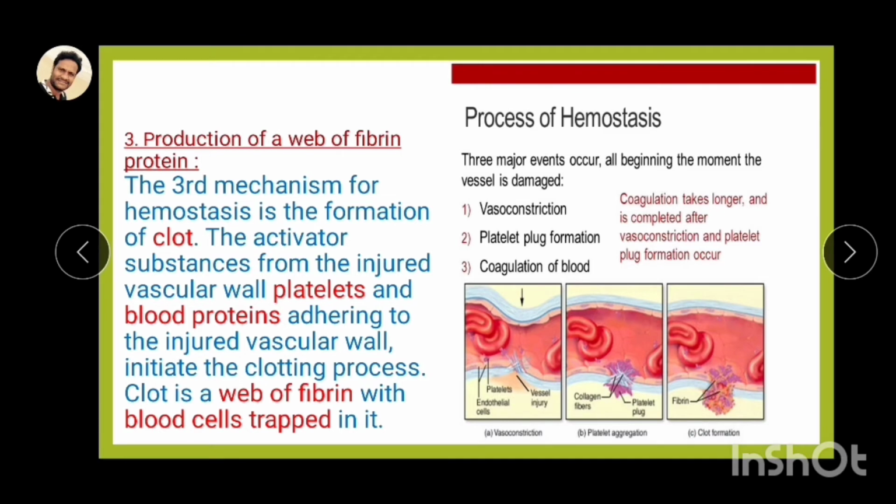This is the third mechanism in hemostasis, formation of the clot. Platelets completely adhere to the injured vascular wall, and this initiates the web of fibrin. This web of fibrin is also called a net-like formation. Within the net-like formation, some red blood cells, WBCs and platelets are completely trapped.